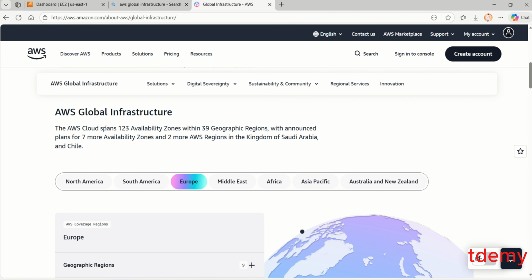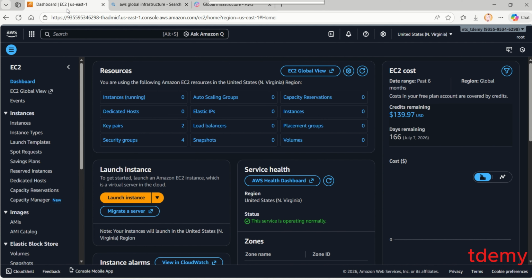So you see here, AWS spans across 123 availability zones, 39 geographical regions, and we announced plans for 7 more coming. So that is basically what global infrastructure is, and that is exactly what I wanted you to know, to have this beautiful basic information, so that as we continue deploying and creating stuff in the cloud, you know exactly what you're doing, where you're placing your stuff, which region is closest to your customers.